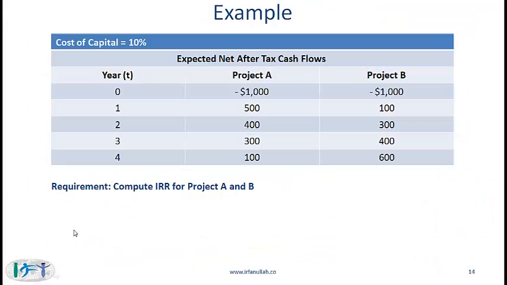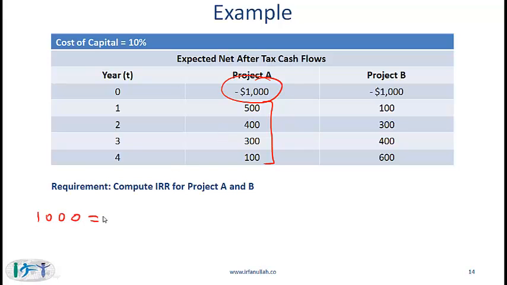Let us consider this example. Given what you just learned, how would you come up with the IRR of project A and project B? Here is what you would do. This is the long-winded method. We said that the IRR is that rate which makes the present value of the future cash flows equal to the initial investment. The initial investment is 1000.